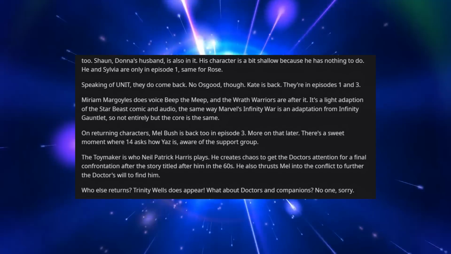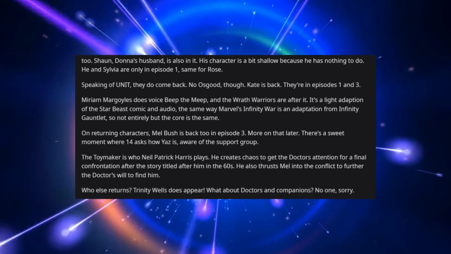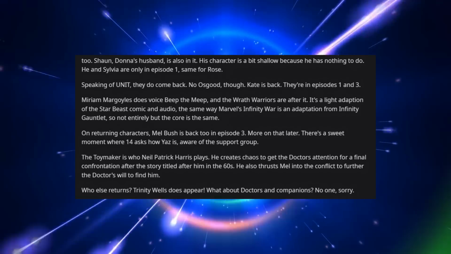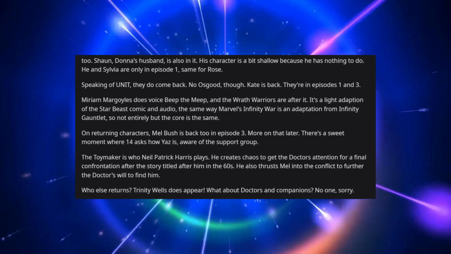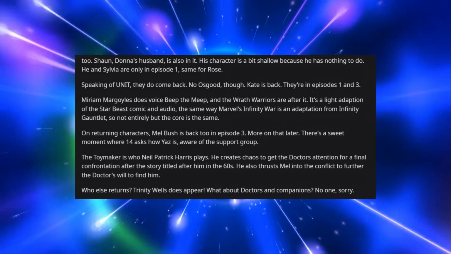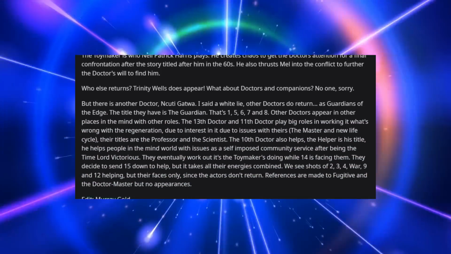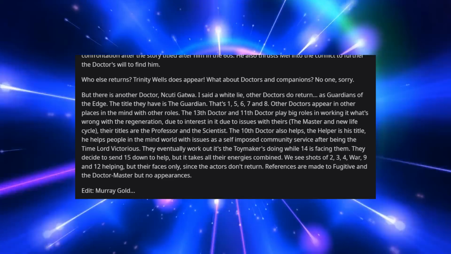He creates chaos to get the Doctor's attention for a final confrontation after the story, titled after him in the 60s. He also thrusts Mel into the conflict to further the Doctor's will to find him. Who else returns? Trinity Wells does appear. What about Doctors and Companions? No one, sorry. But there is another, Shutigawa. I said a little white lie.